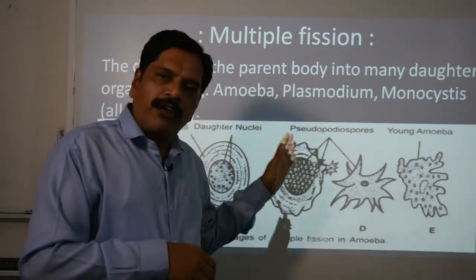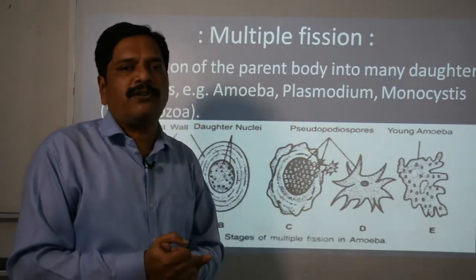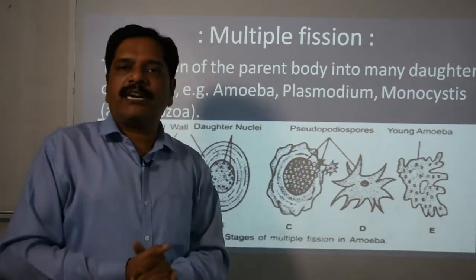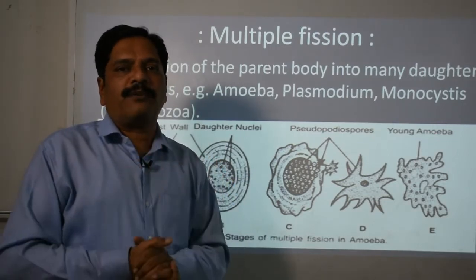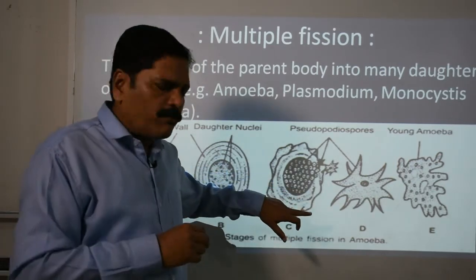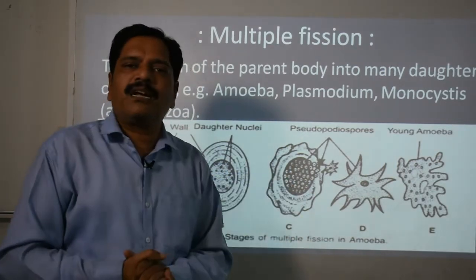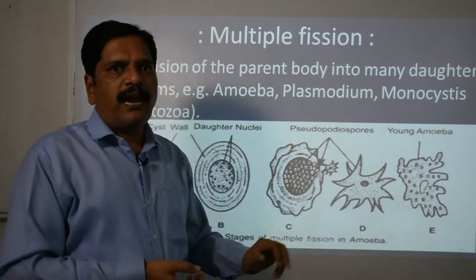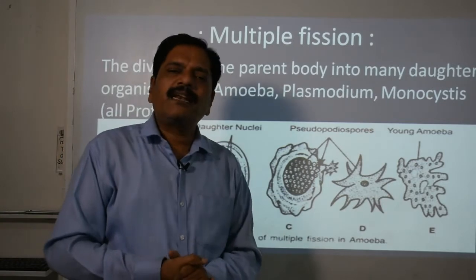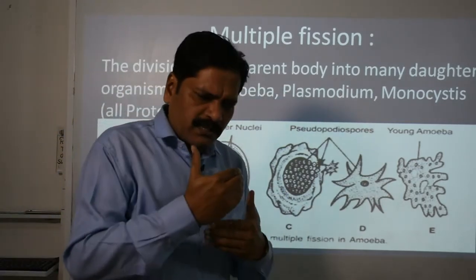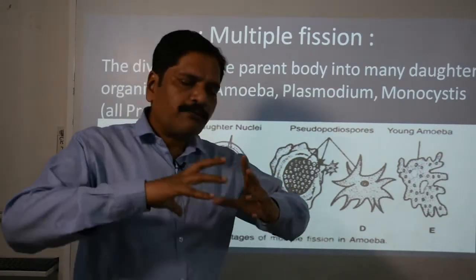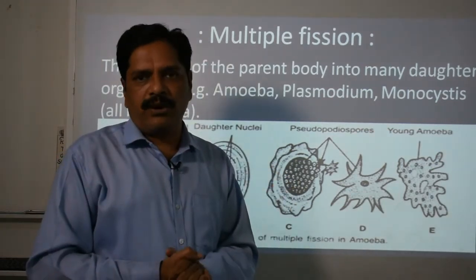Immediately after one nuclear division, it undergoes a second nuclear division. Consecutive nuclear division is there, and they form a multinucleated body, but there is no cytoplasmic division. Then later on, a very small amount of cytoplasm is collected around each nucleus, and this way a multinucleated body is formed. Then later on, a very slight membranous structure surrounds it, forming a multinuclear body inside.